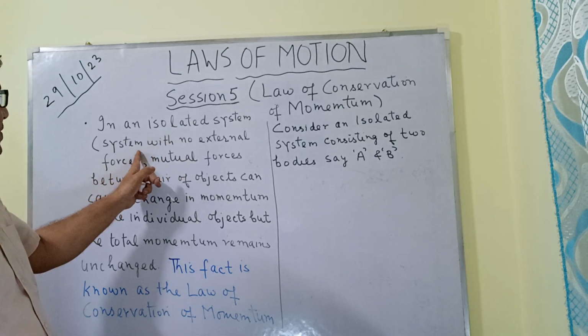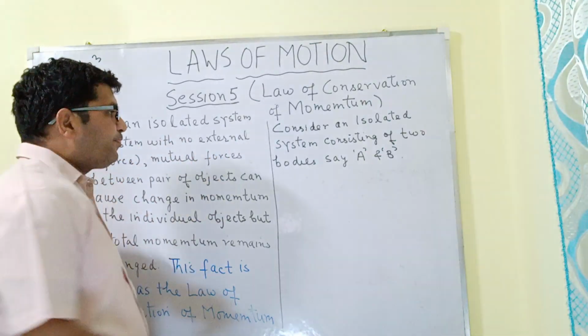An isolated system is a system with no external force.